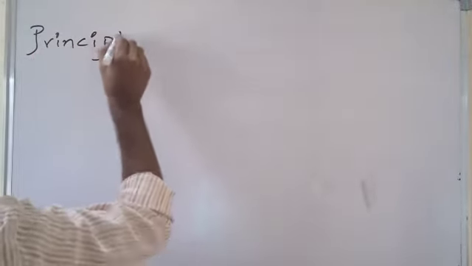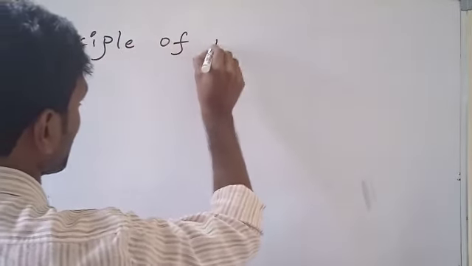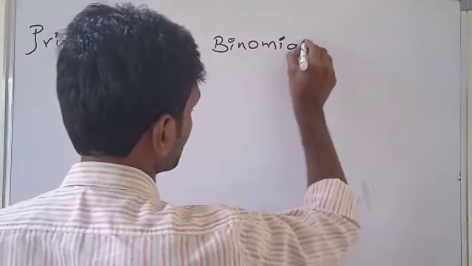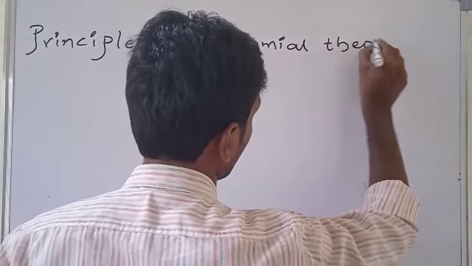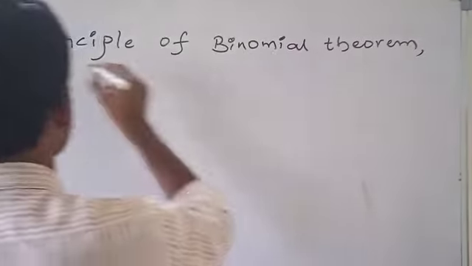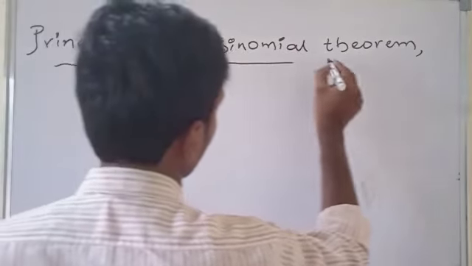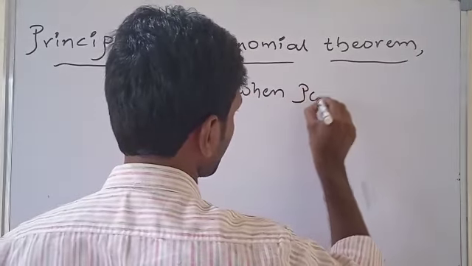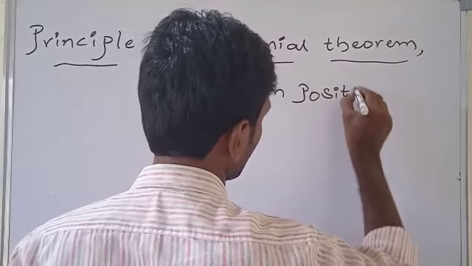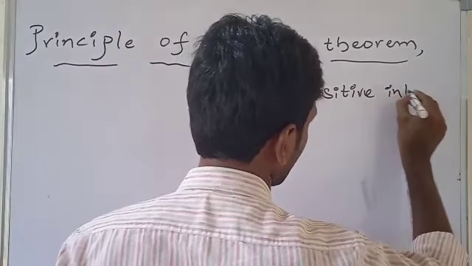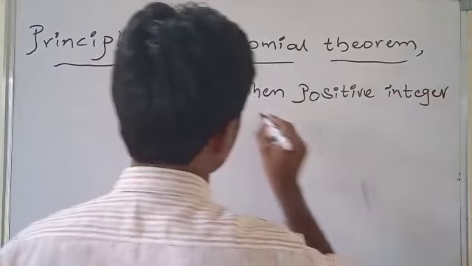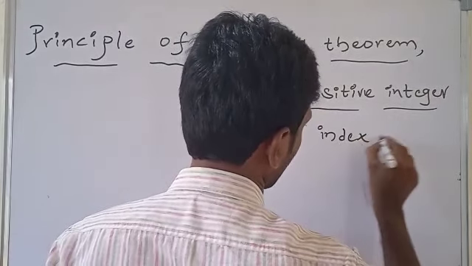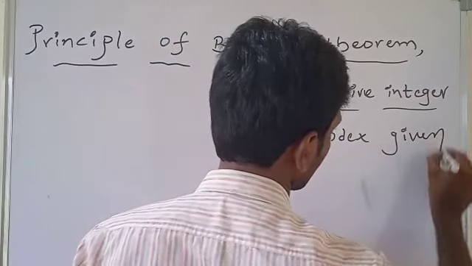Next one is principle of binomial theorem. Principle of binomial theorem when positive integer index is given.